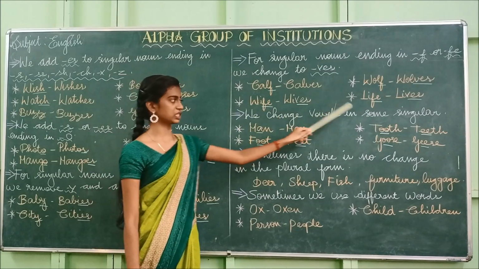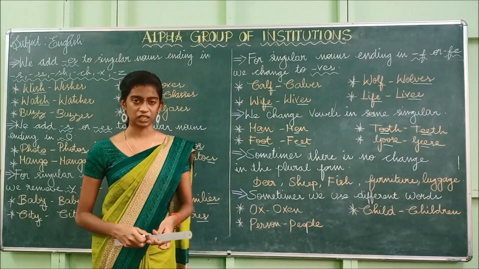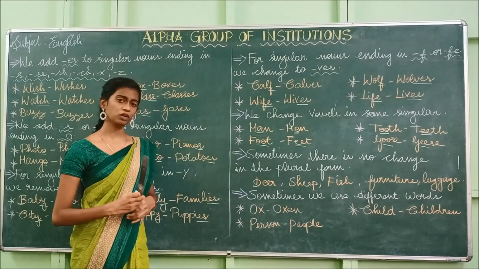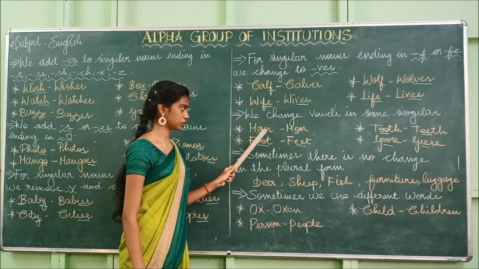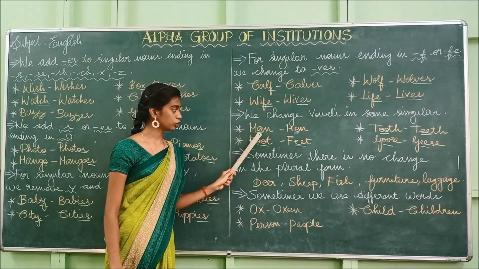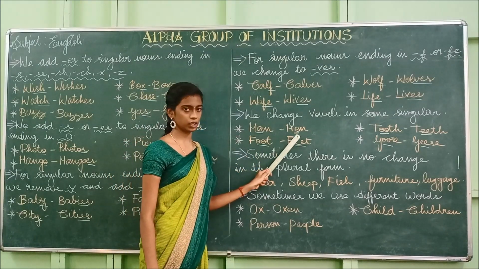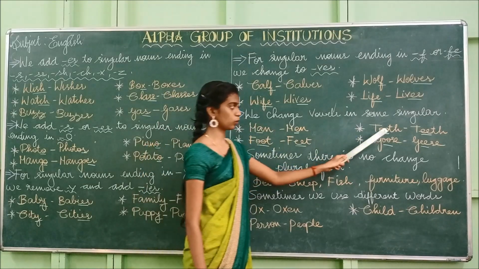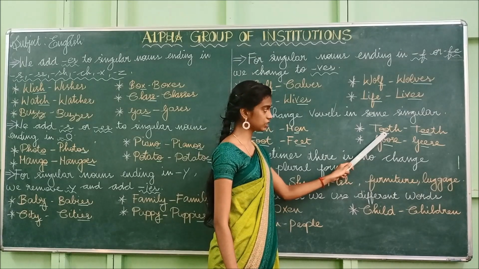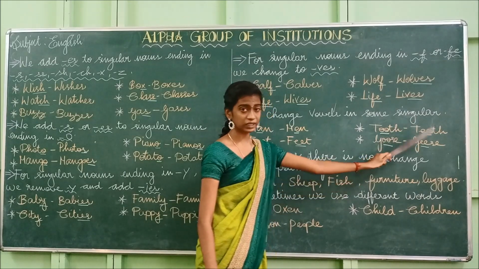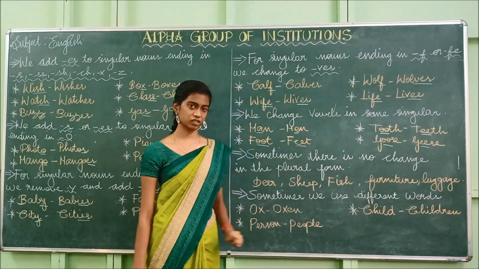So we change vowels in some singular nouns. If we find any vowel in the singular noun, what we have to do? We have to change the vowel to make it a plural noun. Example, man. In this word, we can find the vowel A, so we have changed this to E. Man, men. Likewise, tooth. We have found the vowel O, so we have changed this O into E. Tooth, teeth. Foot, feet. Goose, geese. Have you understood this?